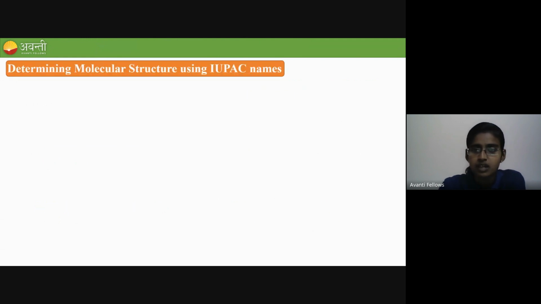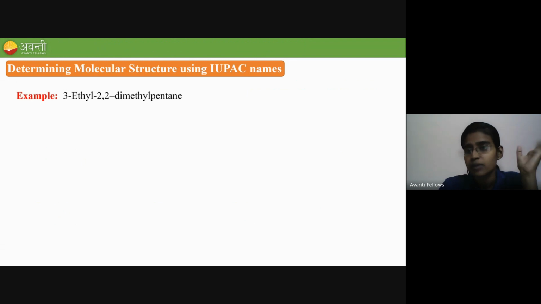Now next, we will move on with the IUPAC names determination. Determining the molecular structure using the IUPAC name. Suppose in the exam, they give you the name and ask you to find out the structure, what you have to do. This is very important. You will get more questions from IUPAC. They may give you the name and ask you to find out the structure, or they will give you the structure and ask you to find out the name. So both are very important.